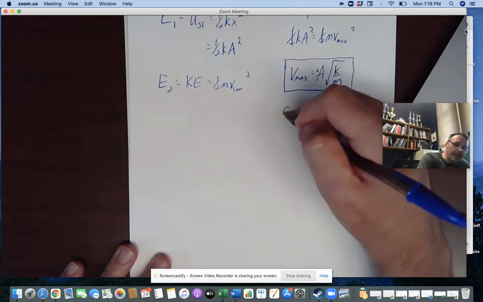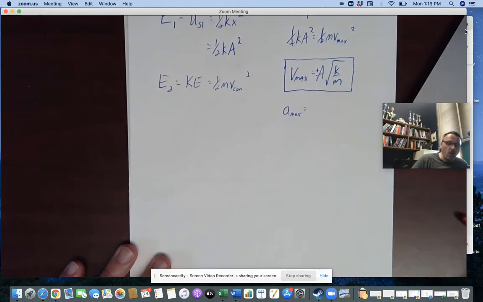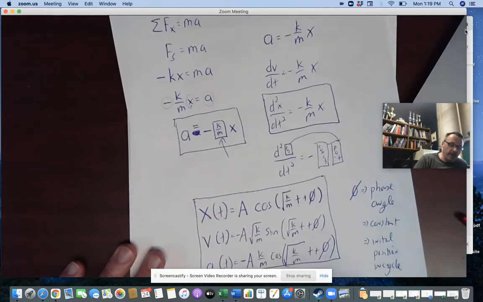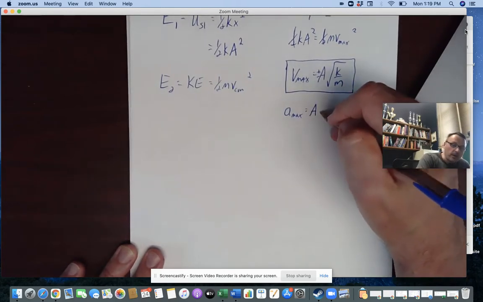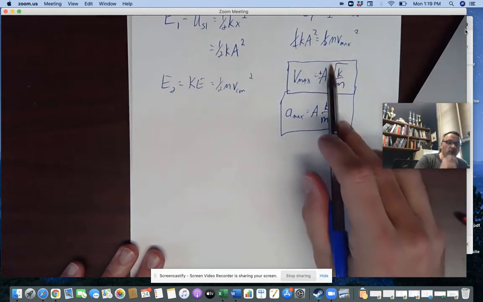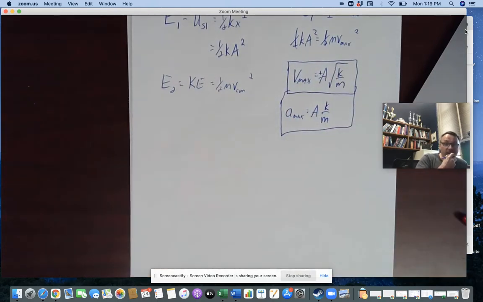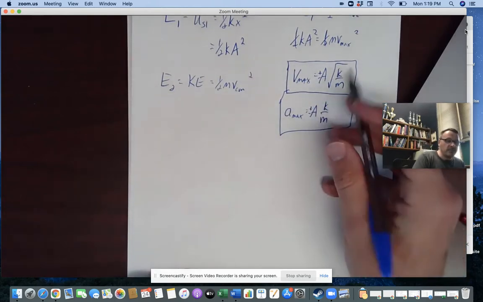So we might as well look at a max then. So if I look here, what is going to be the max value then of this function? It's just going to be the amplitude times k over m, okay? And so those are nice little simple equations that we can use to solve a lot of multiple choice questions, right? So even though a is going to go between plus or minus this value, that's its maximum value.